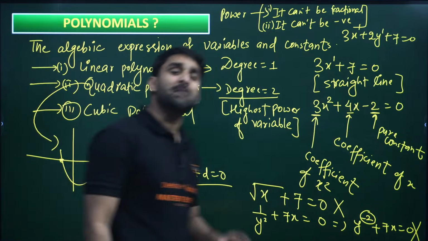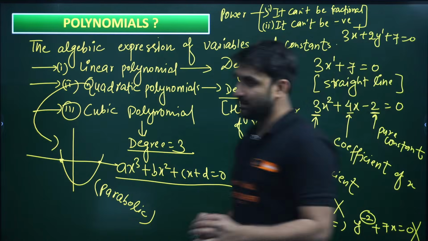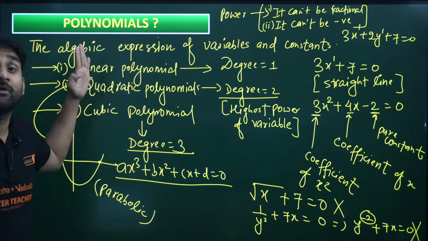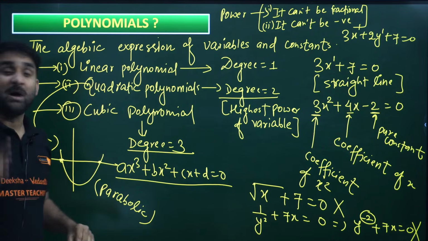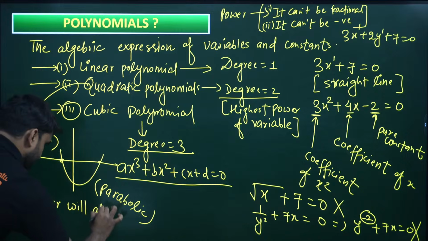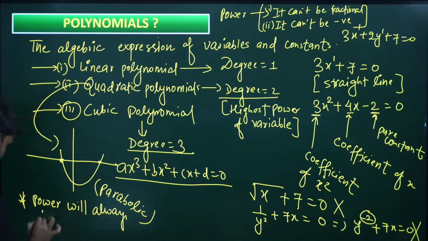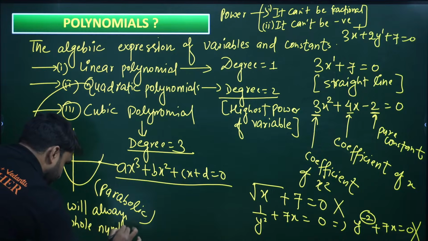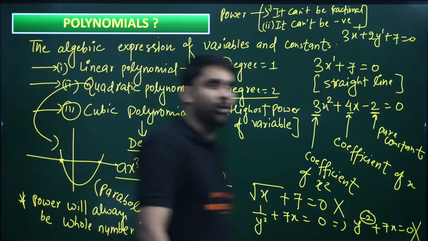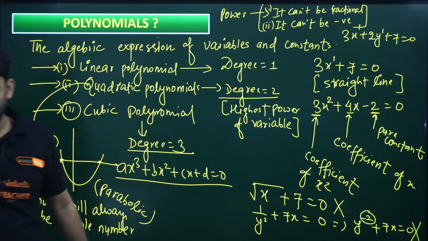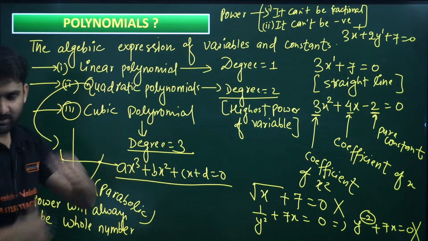So the condition to become a polynomial is that the power can't be fractional and can't be negative. The power will always be a whole number. Whole number means 1, 2, 3, 4, 5, 6, 1 crore, 1 lakh, whatever. But the power will be a whole number. Yes, my dear, parabola. Is it clear?